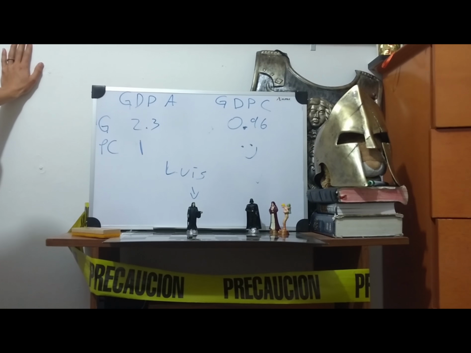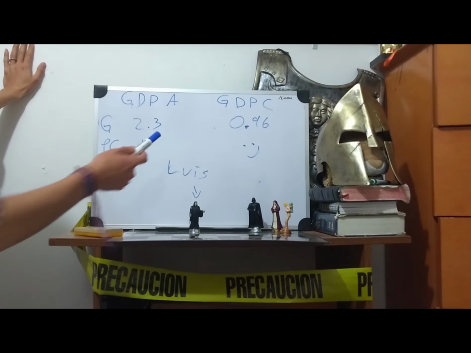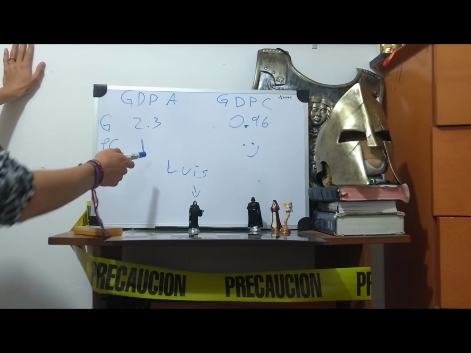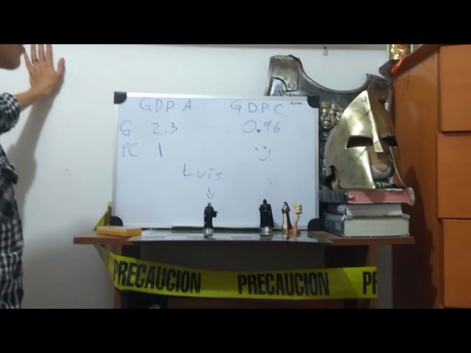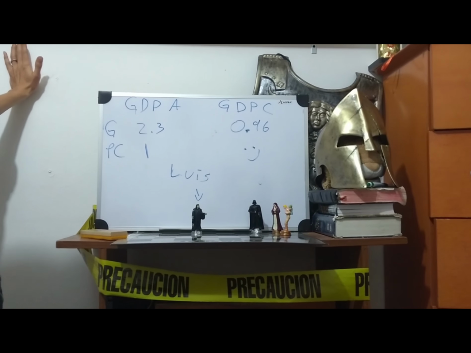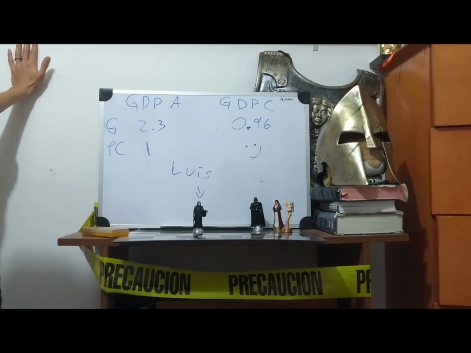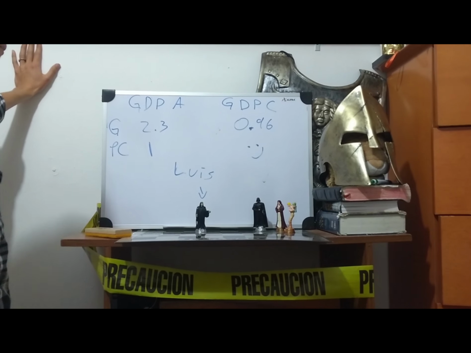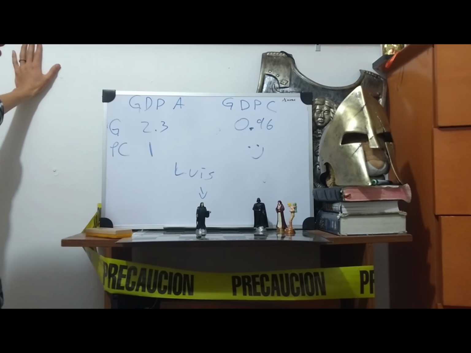The annual growth of 2016 is 2.3, and per capita is 1. Also, the constant GDP growth of 2016 is really close to 1, 0.96. And I didn't find the per capita constant.